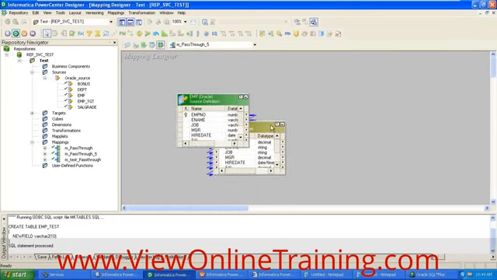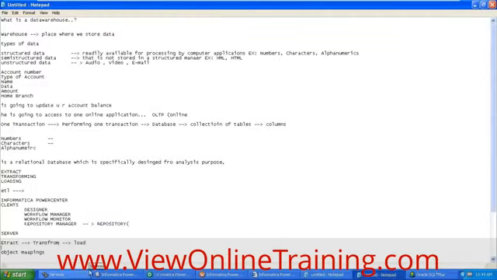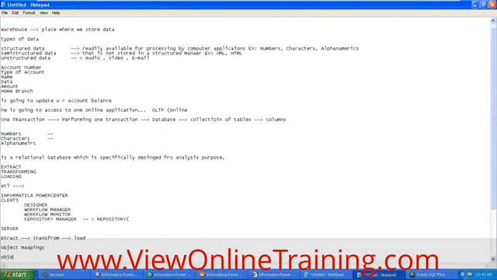This is the actual source definition that we imported, and this is the transformation. We are talking about transforming. If you want to do any transformation logic in Informatica Power Center, you have an object called a transformation. Using these transformations, you can perform different types of operations.